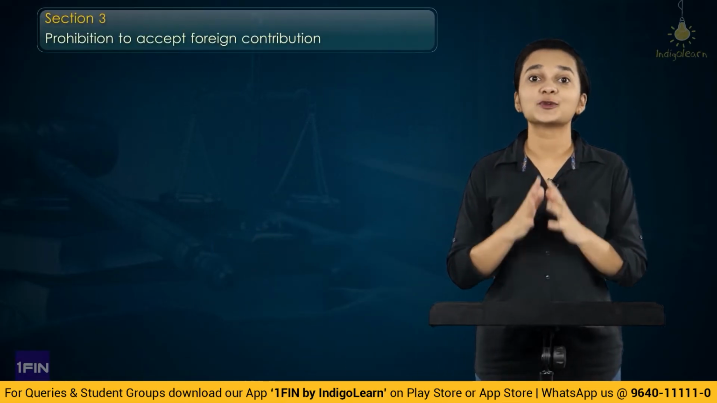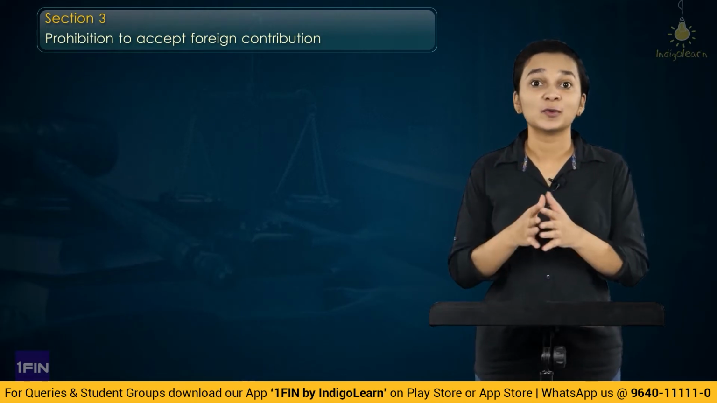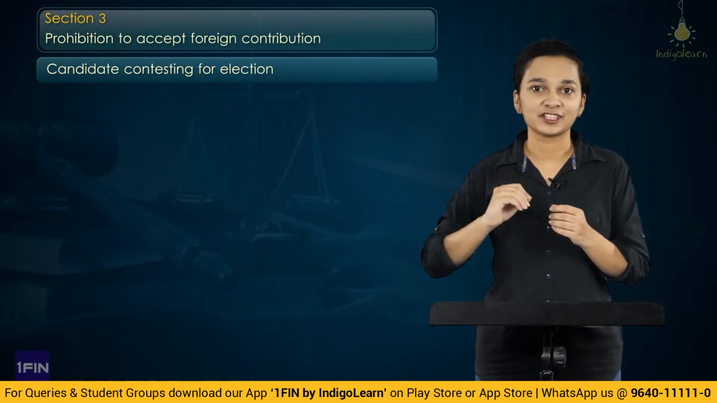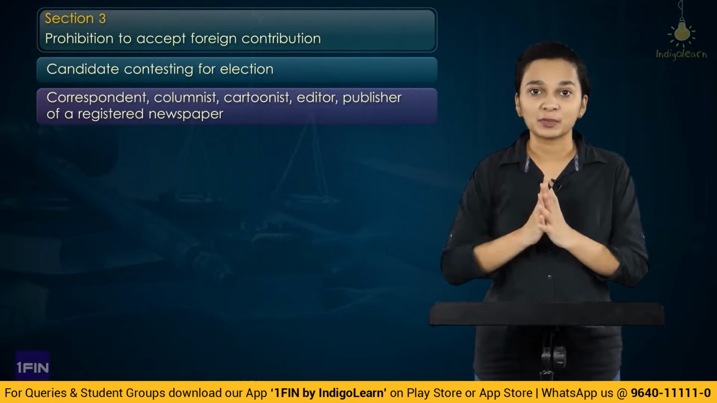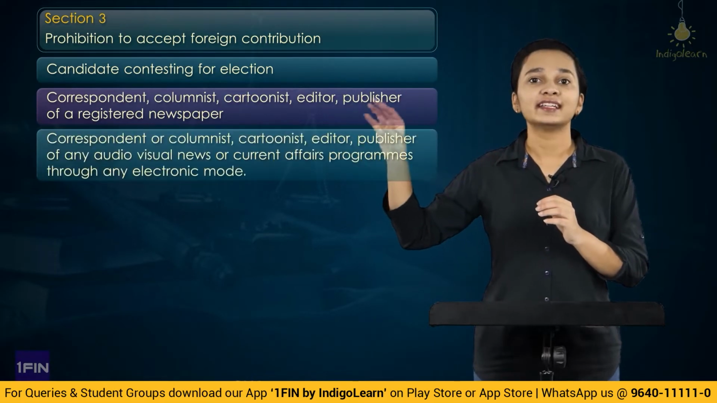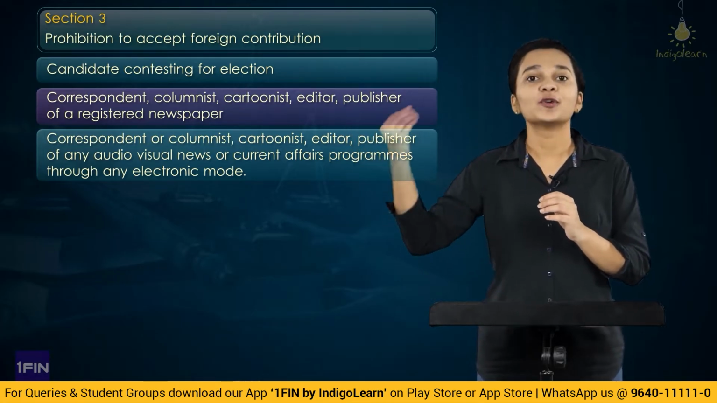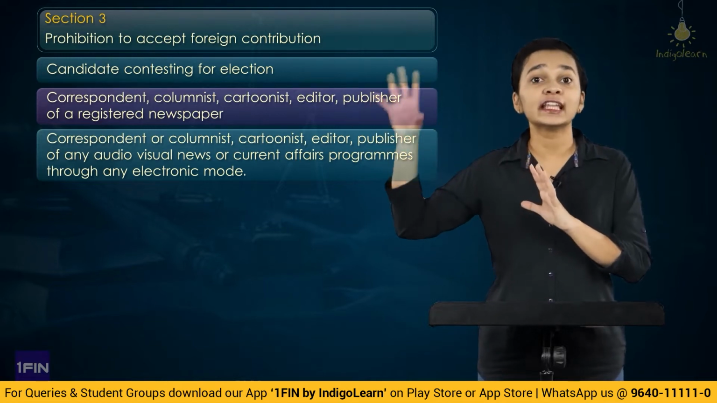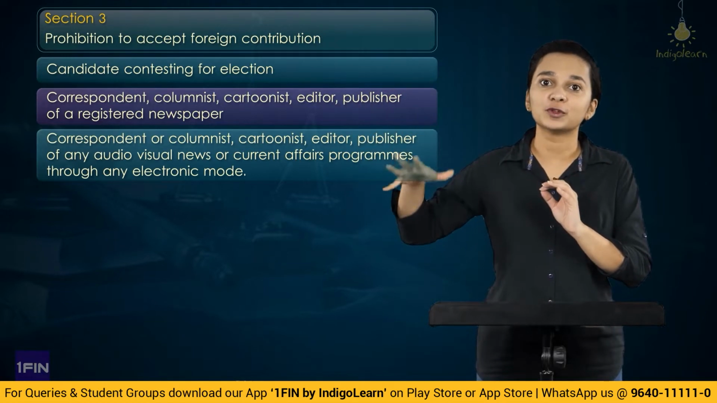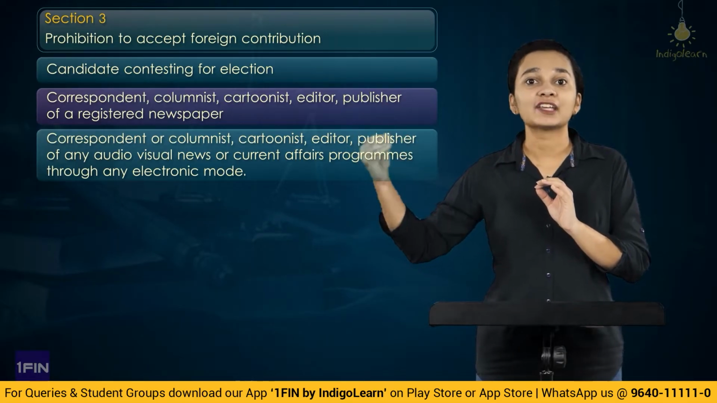And then we started with section 3, wherein we have understood who are the people who are prohibited from receiving any foreign contribution. So who are the people who are prohibited? Candidate who is contesting for election, any cartoonist, correspondent, editor, publisher of newspaper, as well as any cartoon editor, publisher of any audio visual or audio news or a news channel which is broadcasting current affairs. So even correspondents, editors, publishers of those news channels are also not eligible to receive any amount as foreign contribution.